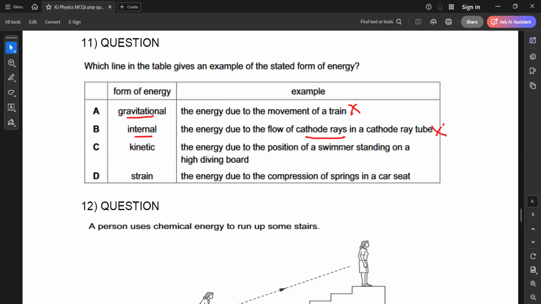The energy due to the position of a swimmer standing on the high diving board: this is not kinetic, this is GPE, gravitational potential energy. The strain energy, the energy due to compression of a spring: when anything is compressed or stretched, deformed, which form of energy will it possess? It will possess elastic strain energy. So D will be the right answer.